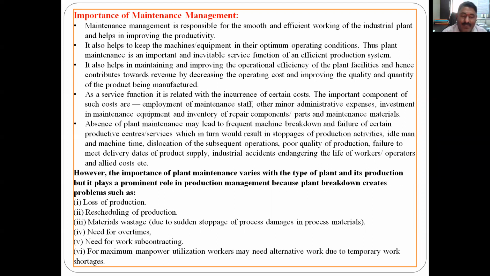So let us discuss one example. Take a lathe machine, and once again that same example, that any job is manufactured. Take the hammer, any part or any other job is manufactured, and it contributes toward the revenue by decreasing the operating cost. So if maintenance is proper, the slideways and guideways are working with very little error or no error. The continuous oiling and greasing is there. Vibrations are at their minimal. So all the conditions are good. Ultimately, what is desired? 100 products per shift. Definitely it will be achieved.